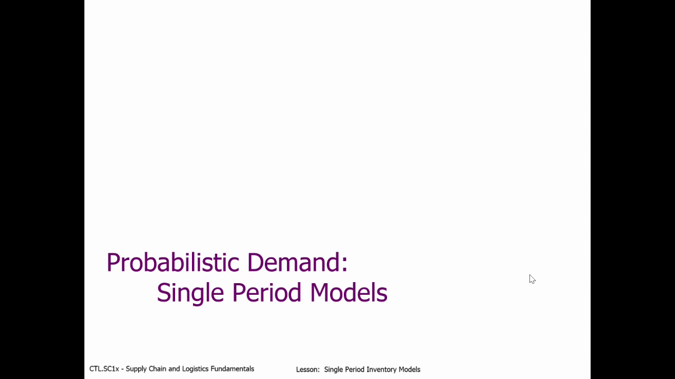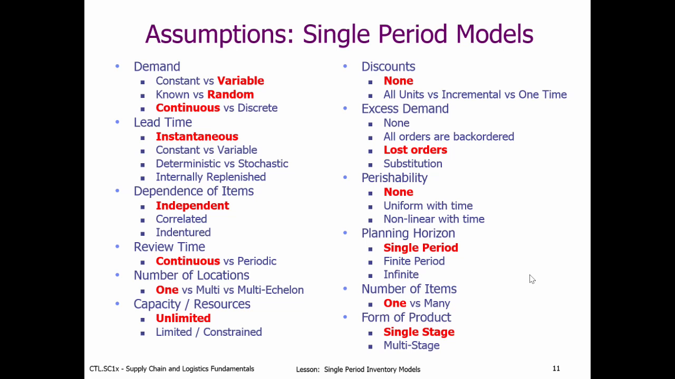So now let's extend what we learned in working with the planned backorder situation with deterministic demand to the case where we have probabilistic or stochastic demand. And we're going to focus initially on the simplest model, and that is the newsvendor problem, or the single period inventory model. So let's start and look at our assumptions.